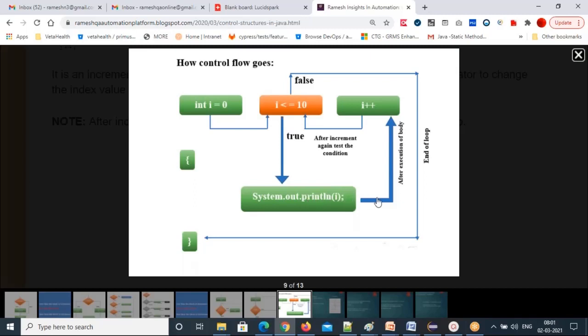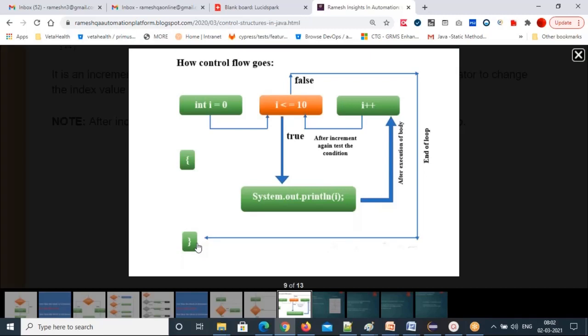And after that, where is the cursor going immediately after the statements inside the body are executed? It is going to the i++ part. After you increment, again test the condition. From the increment, the controller is going to the condition. If the condition is false, see where the control is going: out of the loop. This is the loop body, it starts here and ends here. It is going out of the loop if the condition is false.